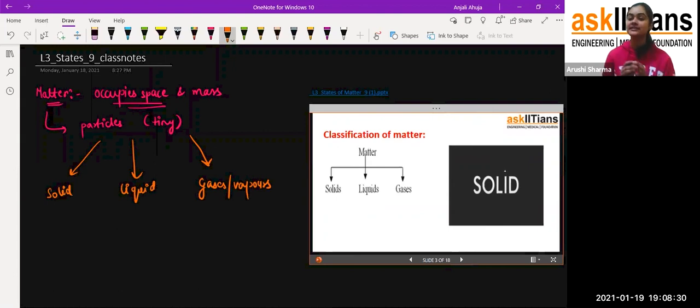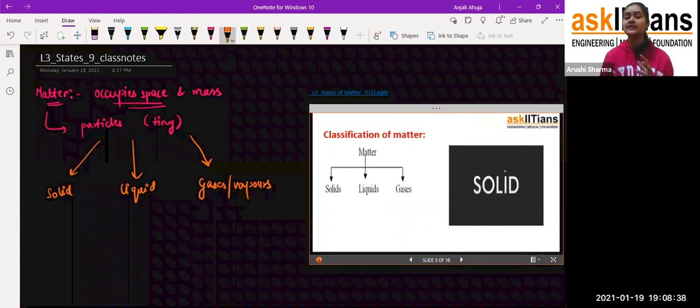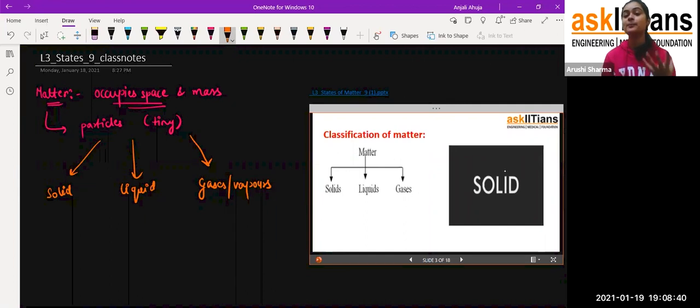So these are the three states of matter which we get. One is the solid, liquid, gases, and vapors. Now you'll say, ma'am, how do we define that, okay, it is a solid, it is a liquid. So this all depends upon the properties, student. On the basis of the properties which we are getting, we'll say that, okay, this one particular is a solid, this is liquid, and this is gaseous and vapors.